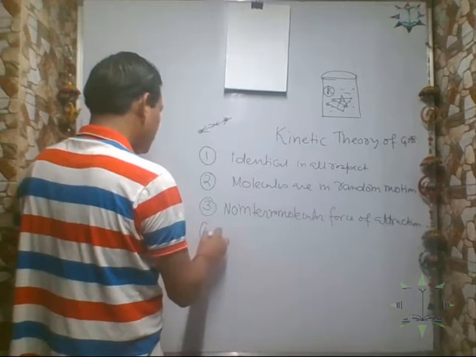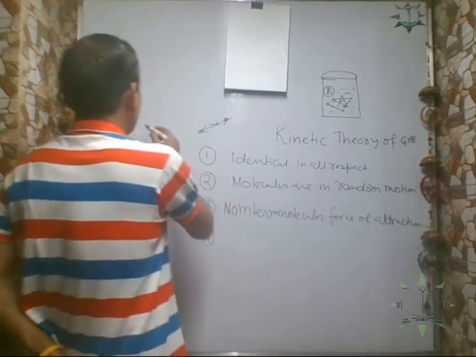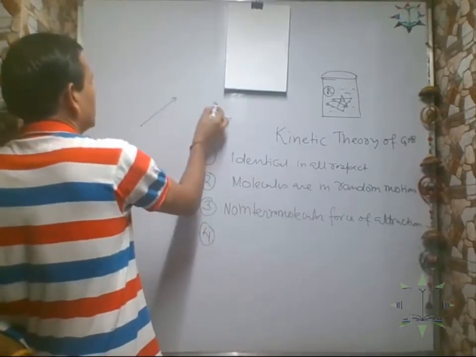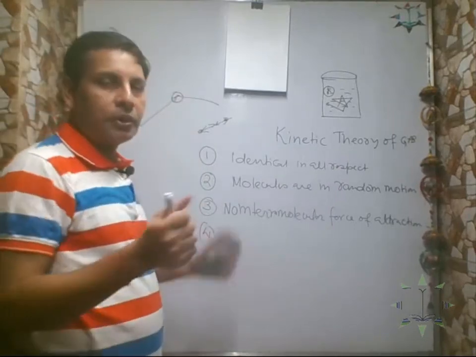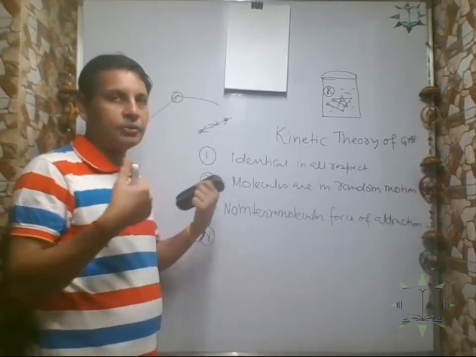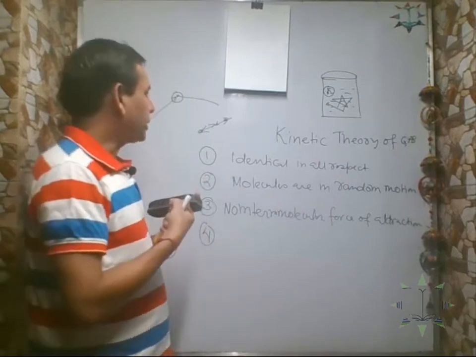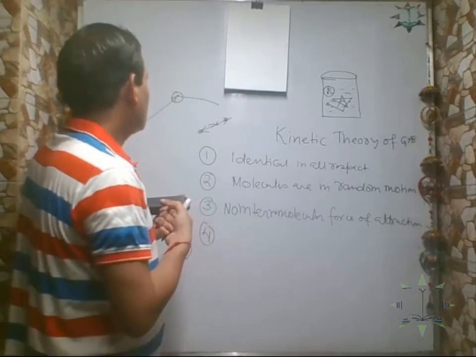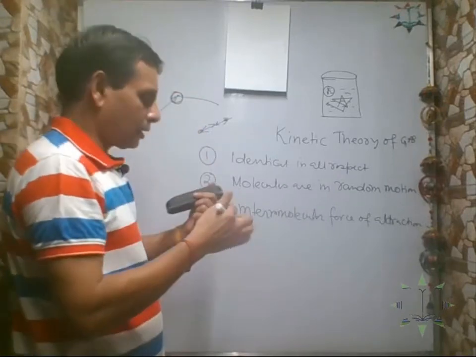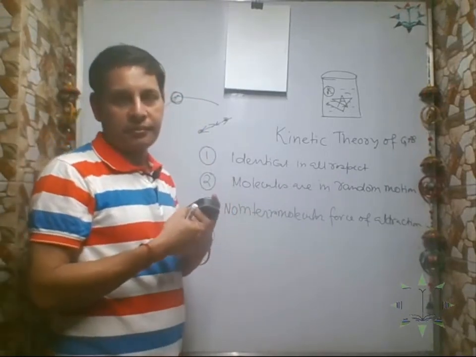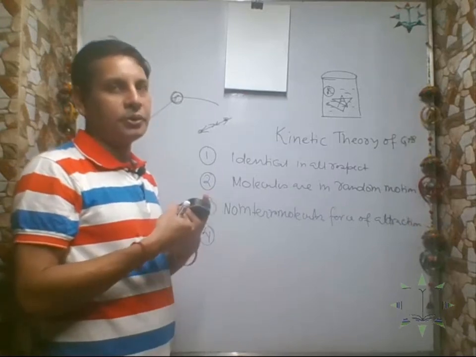Fourth, when a molecule moves from one point to another, the molecule may collide with another. The molecules make collisions. The time during which the two molecules remain in contact is called the time of collision.